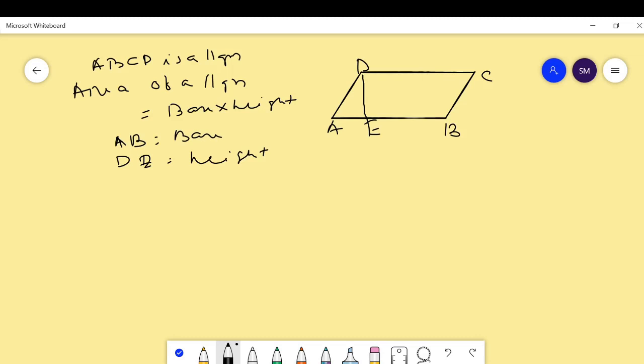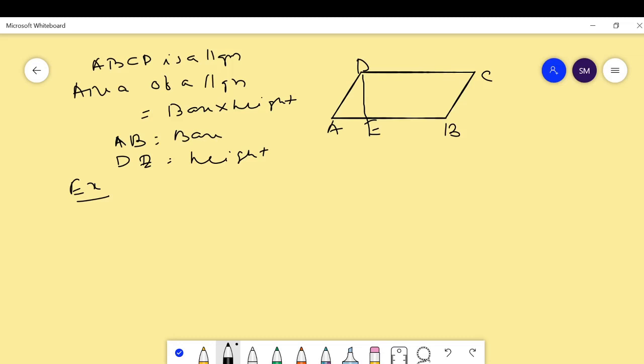Here a question is given. Suppose ABCD is a parallelogram. I have already told you, students, please practice a variety of questions. Here, in this parallelogram, it says the base of the parallelogram is twice its height. If the area of the parallelogram is given as 512 centimeter square, then find the base and height of the parallelogram. Okay. Then in this question, what is given?